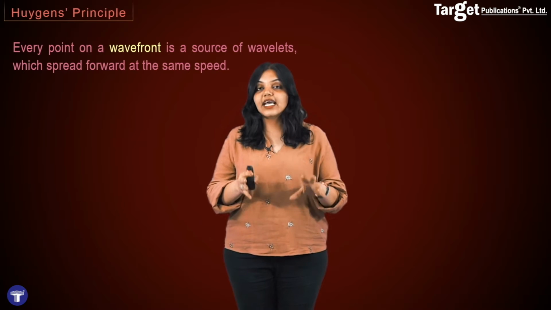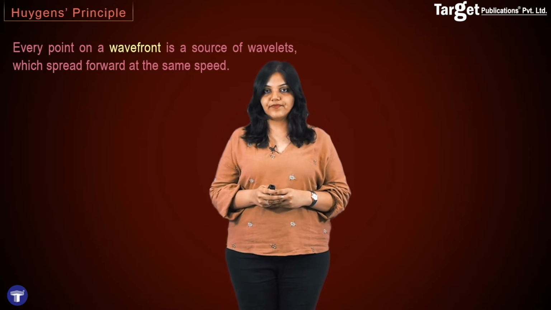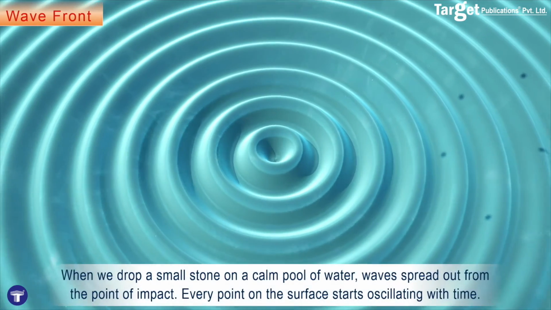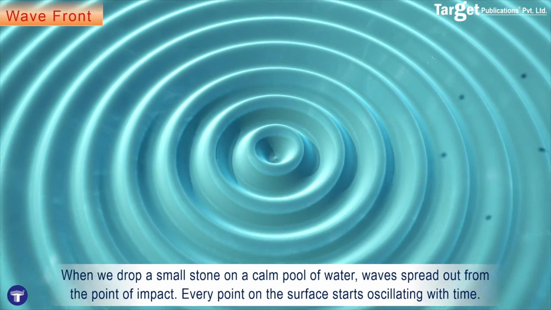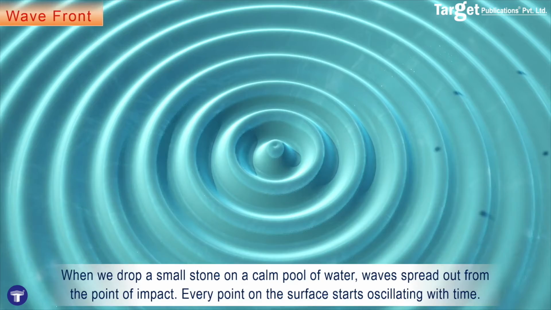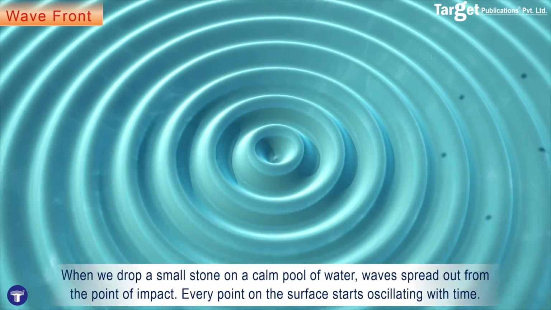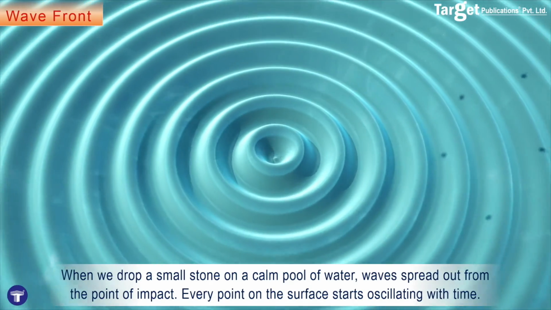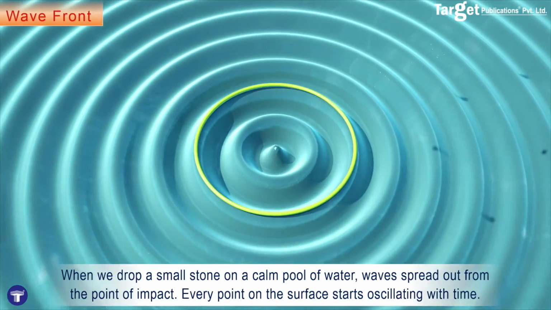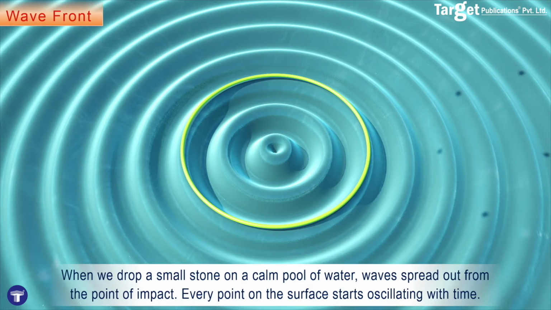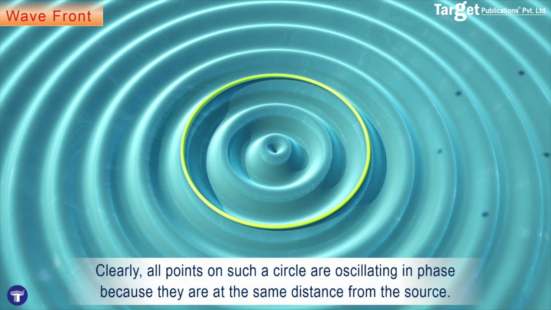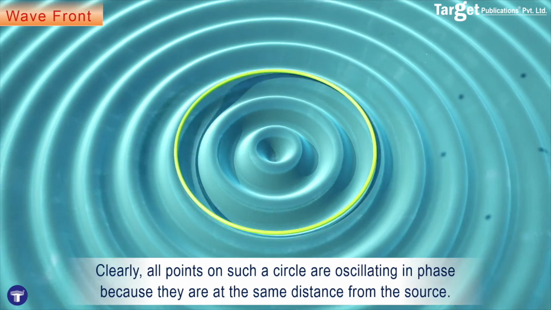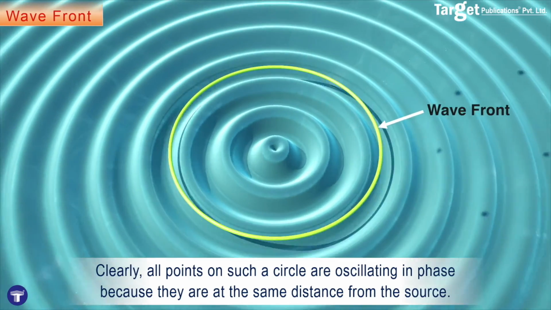Well, let's understand what a wavefront is with an example. Let us say that we drop a small stone on a calm surface of water. We notice that waves spread out from the point where the stone has landed. If we take a picture of the surface, we would see circular rings moving out from the point of disturbance. These circular rings indicate maximum disturbance. All points on this ring are oscillating in phase because they are at the same distance from the source. This ring is then known as a wavefront.